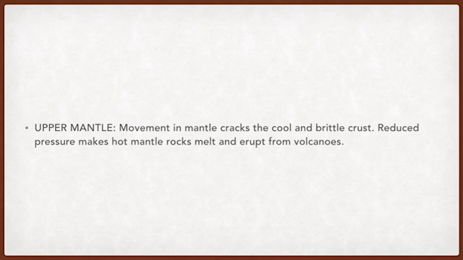Upper mantle. Movement in the mantle cracks the cool and brittle crust. Reduced pressure makes hot mantle rocks melt and erupt from volcanoes. So after the lower mantle, the upper mantle comes, and it has less pressure. The lower pressure on the upper mantle results in melting, and whatever soft, cool or brittle crust is there, it melts them and creates a volcano. So volcanoes are created with the help of the upper mantle.